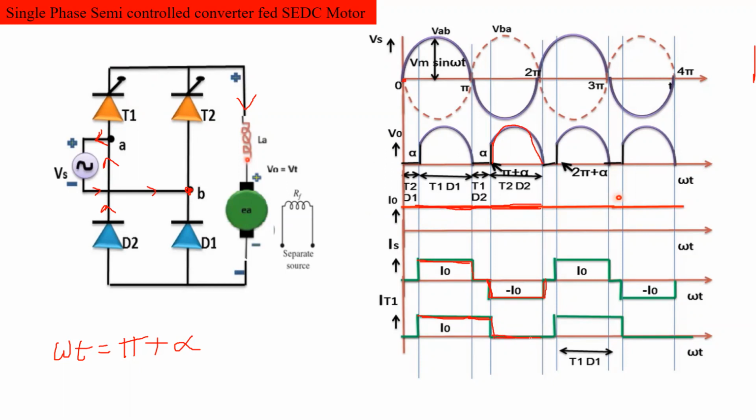0 means no current is flowing through the thyristors. Means the thyristor T1 is not carrying any current from pi plus alpha to 2 pi. Is it right? Okay. Next, after 2 pi, what will happen? Again, the supply voltage becomes positive.